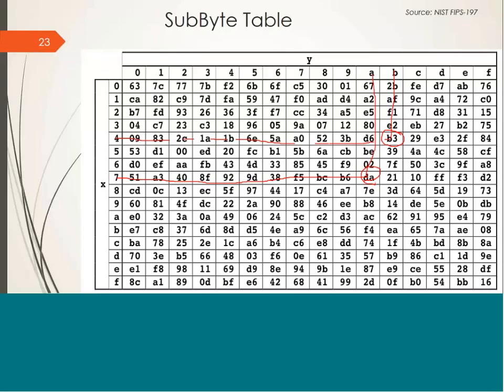So this is how byte substitution operation is performed. You have to replace every byte of the input matrix in this way. So all the 16 bytes will be replaced with some new bytes as per their corresponding entry in the SBox table. So this is known as SBox table.